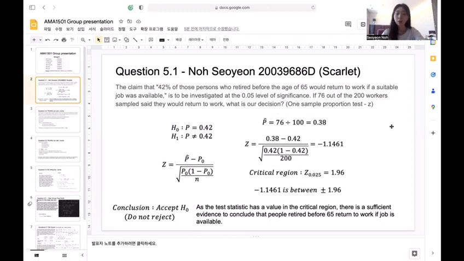If we put all the figures into the formula, we come up with the Z value, which is minus 1.1461. We are using the 0.05 level of significance, so our critical value is 1.96, and minus 1.1461 is between plus and minus 1.96. We can conclude that we do not reject the null hypothesis, as the test statistic does not fall in the critical region. There is insufficient evidence to conclude that people retired before 65 would return to work if a job is available.